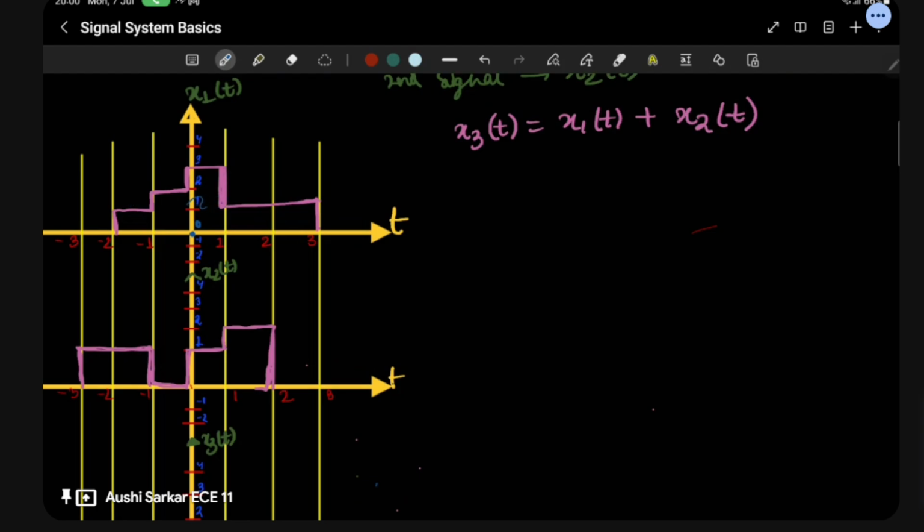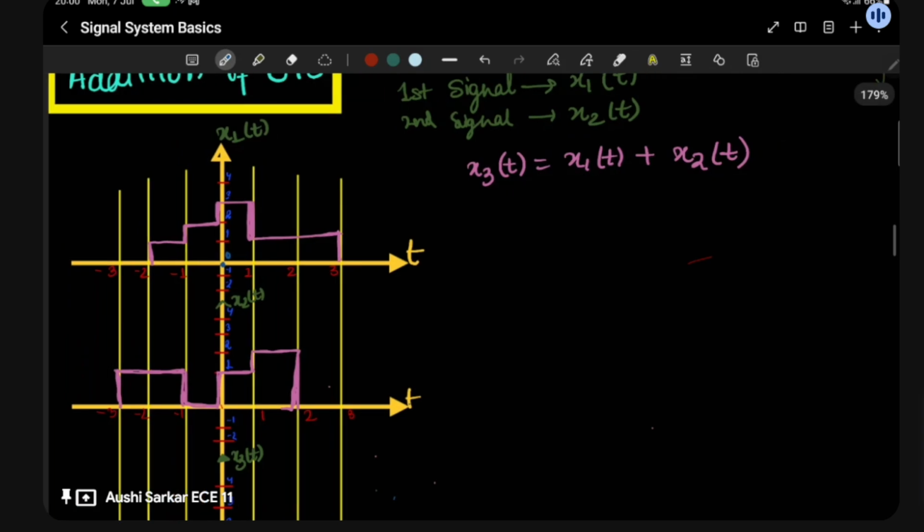So if x1(t) is going to be 1 and x2(t) is also going to be 1, then x3(t) is definitely going to be the addition of these two. That means 2. How am I telling this? Let me figure it out. Let's take it from one side.